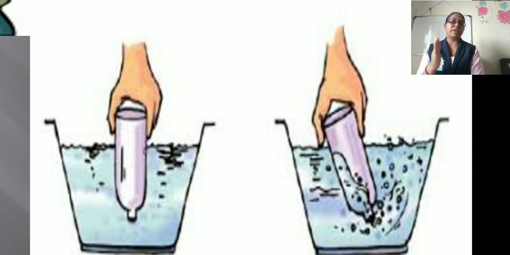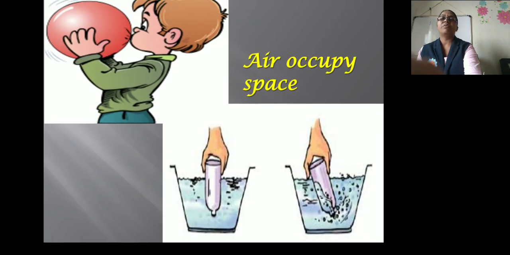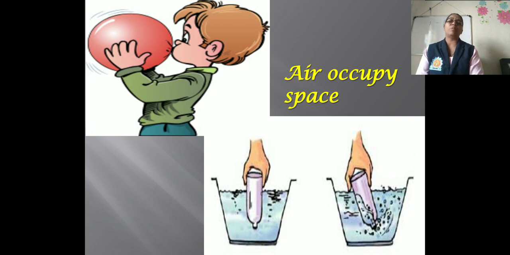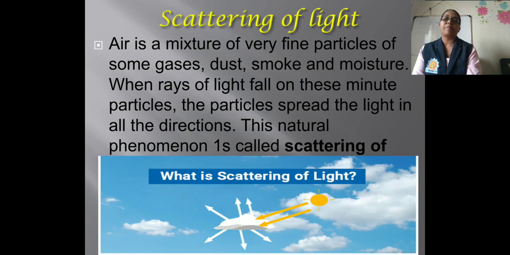Why can we say that air is removed? Because of the air bubbles, we can observe air bubbles going out from this water bottle, and hence we can say that the water bottle is filled with air. So from these two activities, we can say that air occupies a space.